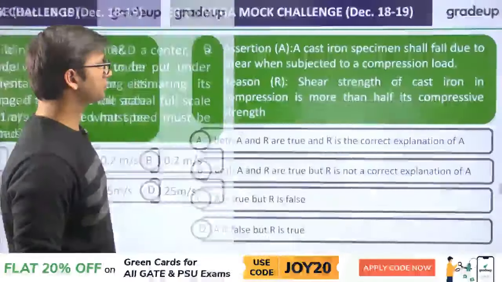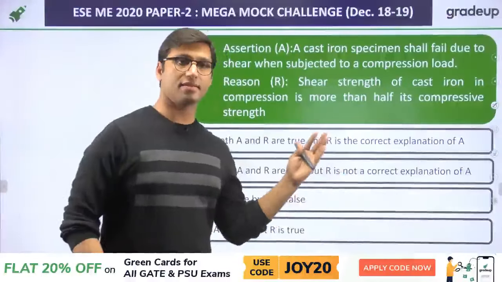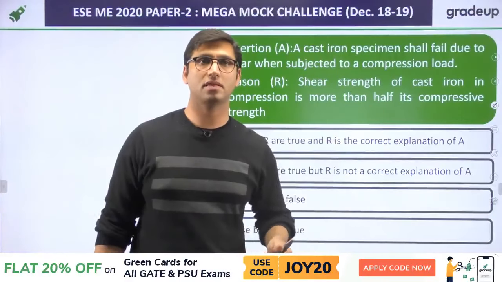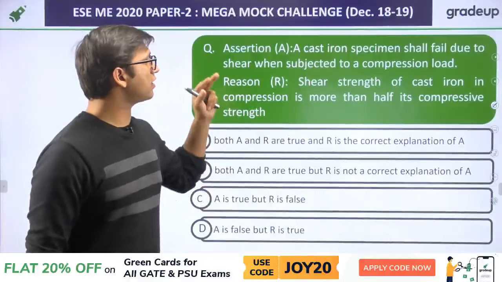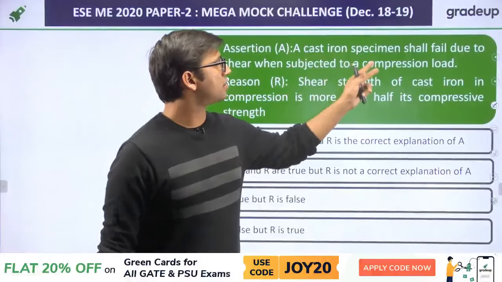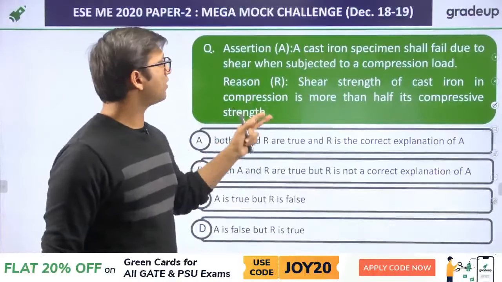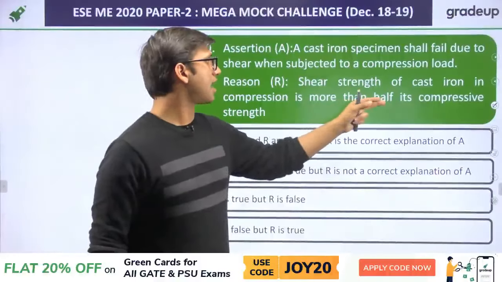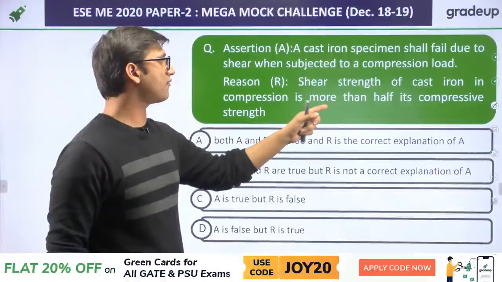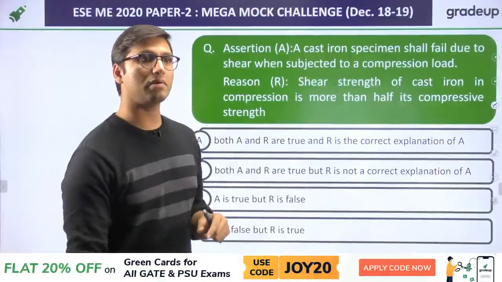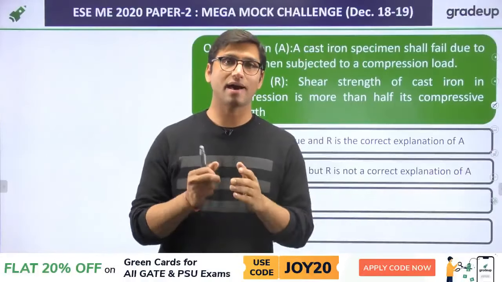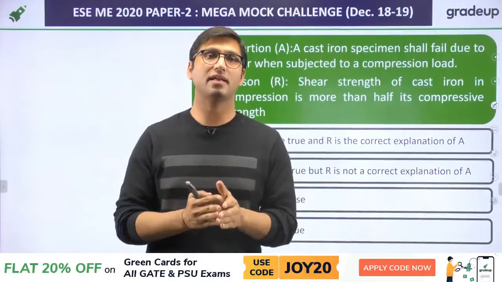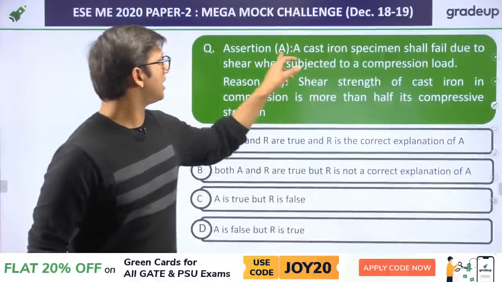Next question. It is an assertion reason type question. Such type of question also comes in the ESE exam, engineering services exam. So they have given one assertion and one reason for that. A cast iron specimen shall fail due to shear when subjected to compression load. Reason is shear strength of the cast iron in compression is more than half of its compression strength. Always remember that compression strength of the cast iron is very, very high. Cast iron is very strong in compression rather than in shear. Okay, so the first statement is correct.